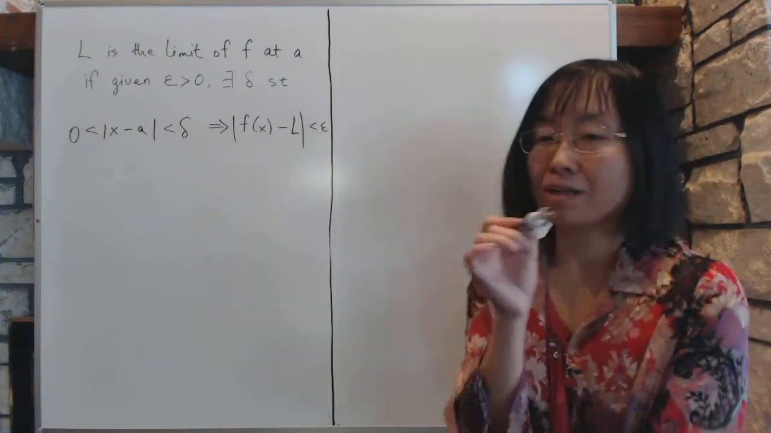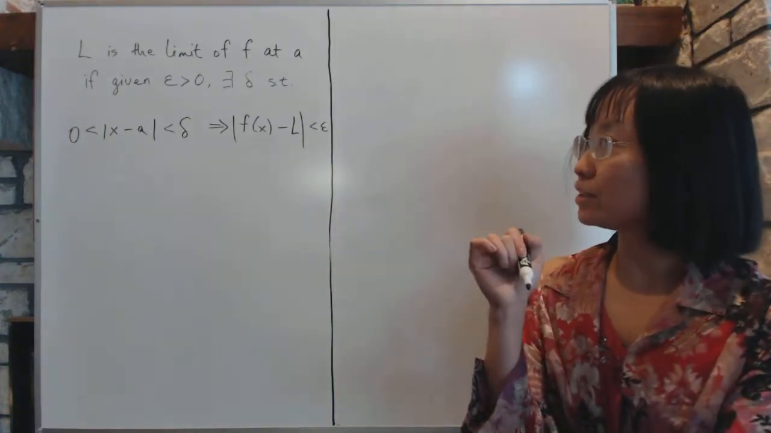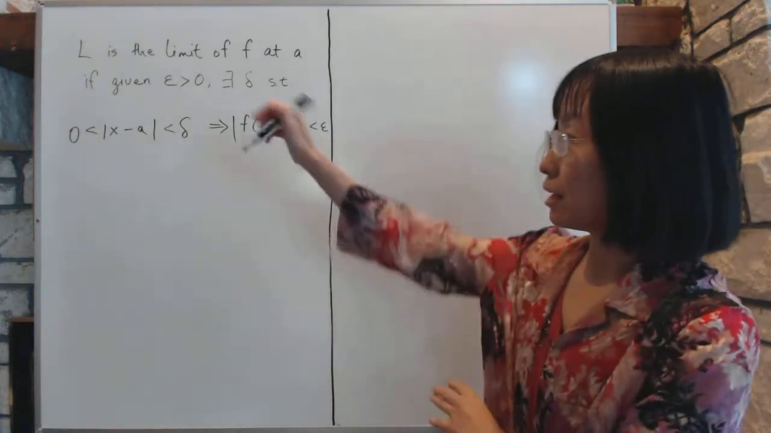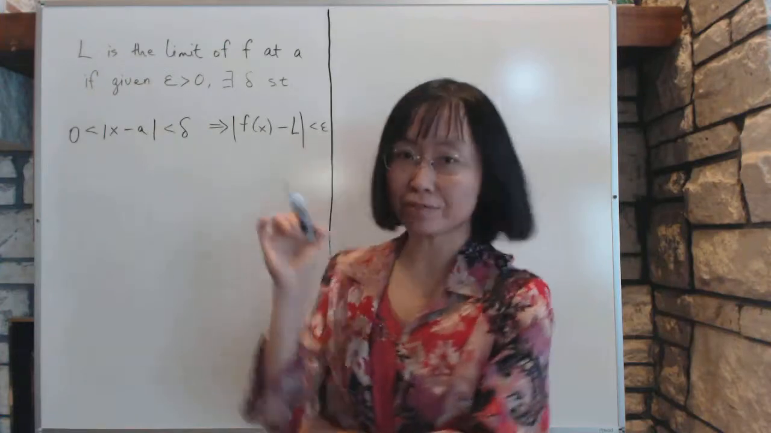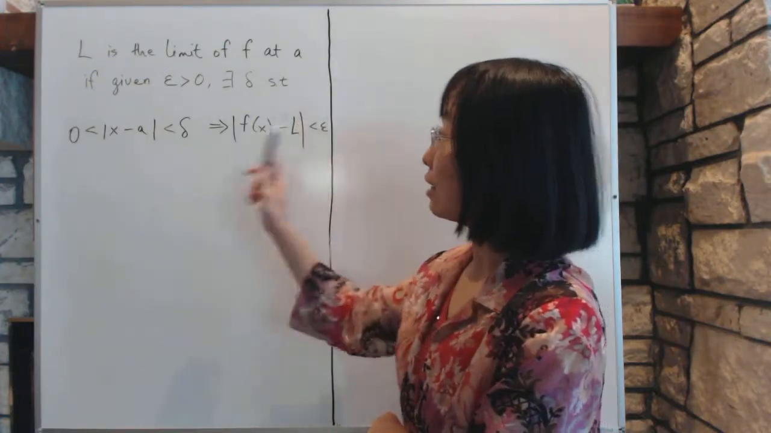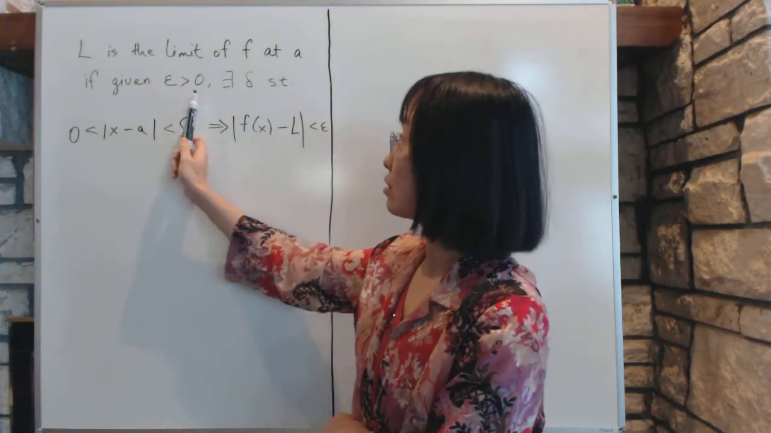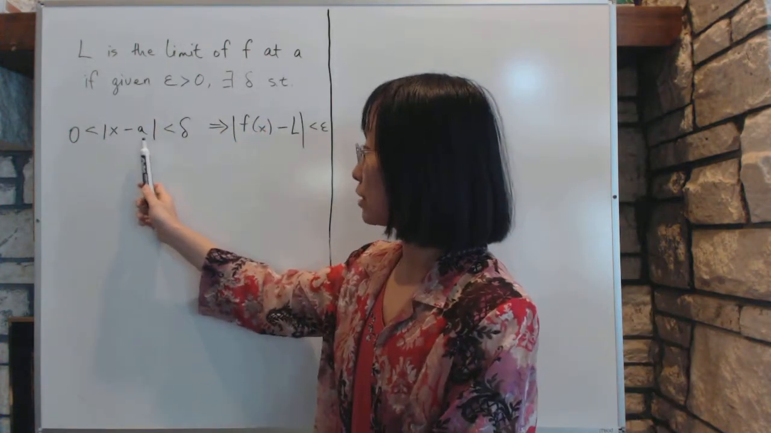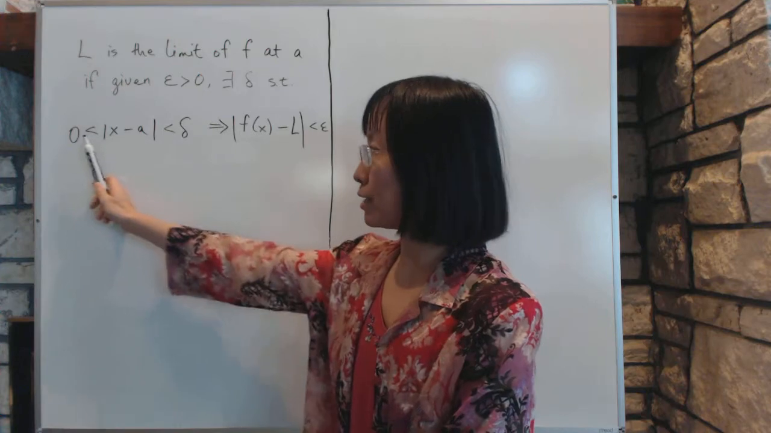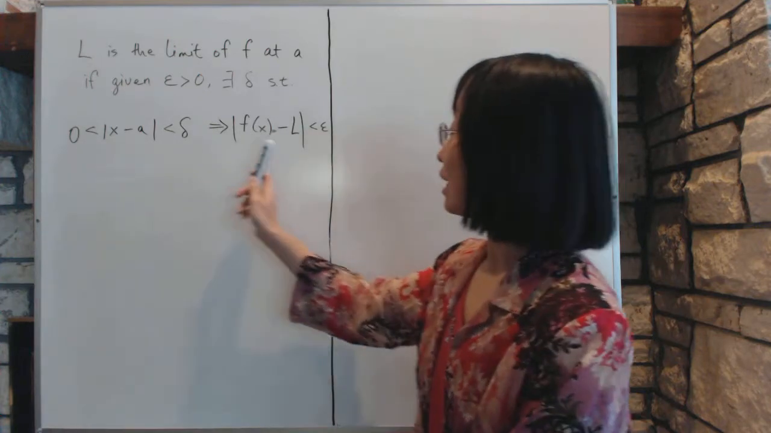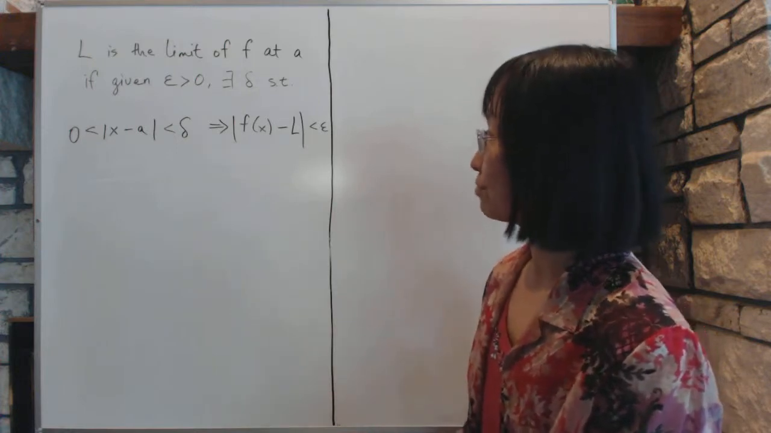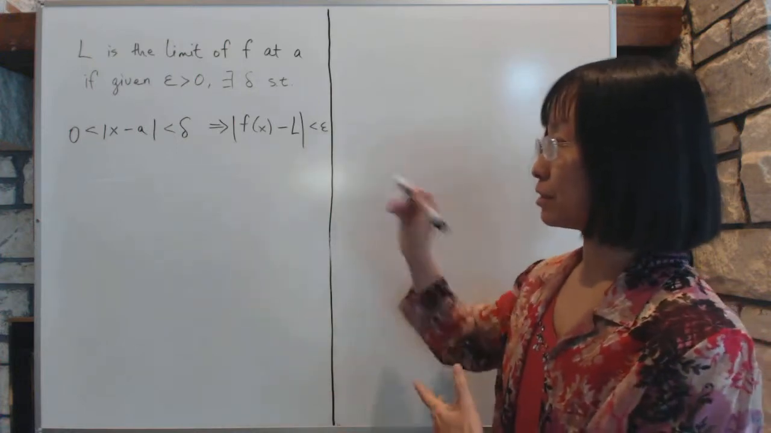Section 2.1, we are going to talk about the definition of the limit. A number L is the limit of a function f at a point A if, given epsilon bigger than 0, there exists delta such that as long as x is within delta of A but is not A itself, then f of x is within epsilon of L, the limit. Then we call this the limit of f.